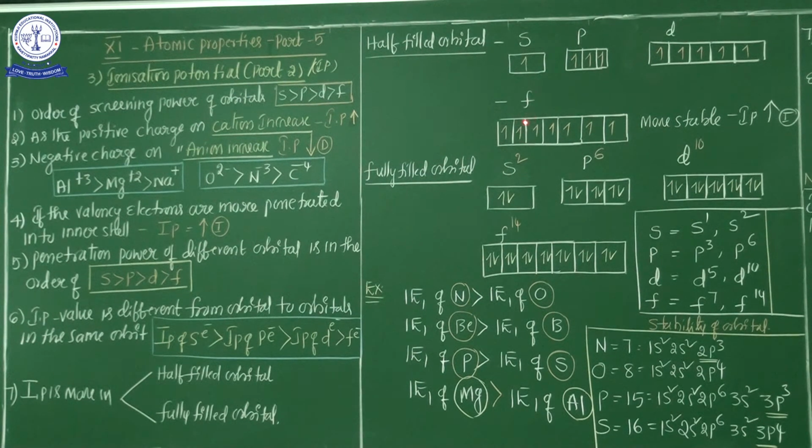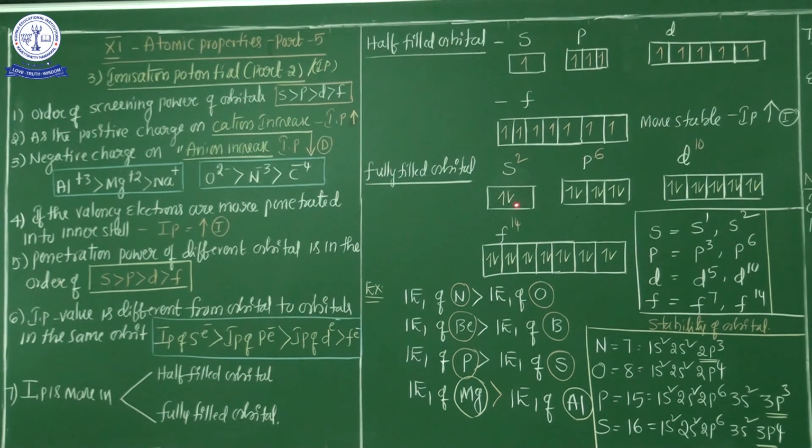For example, here the f orbital contains 11 electrons. It is easy to pick an electron from an f orbital containing 11 electrons, because in the f orbital either 7 electrons are stable or 14 electrons are stable. That's why from the 7 electron category it is very difficult to remove an electron from the f orbital. Similarly, in the 14 electron category also, removing an electron is more difficult. That's why, my dear students, the ionization potential increases in the case of any atom containing half filled or fully filled electrons.